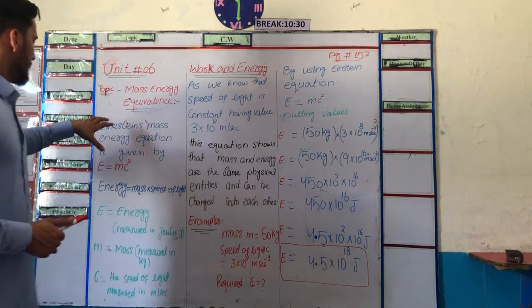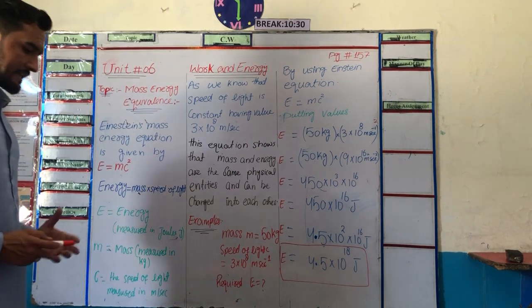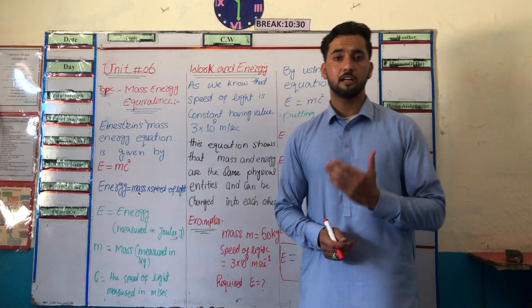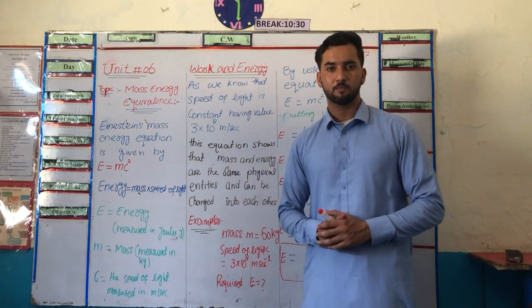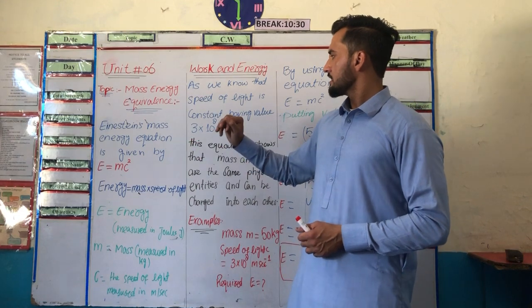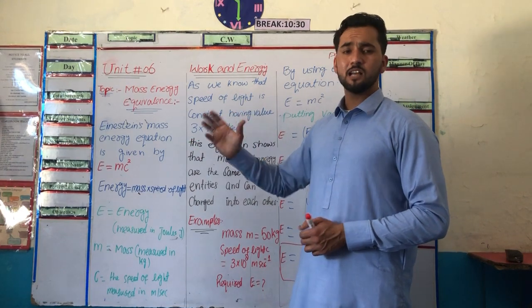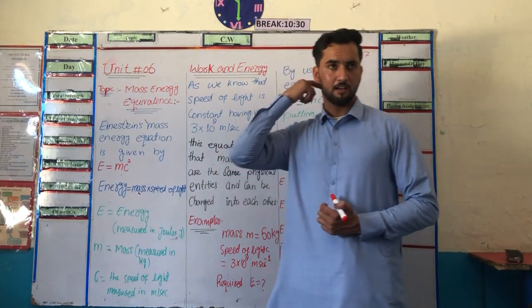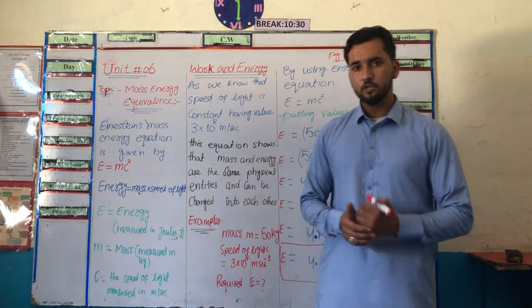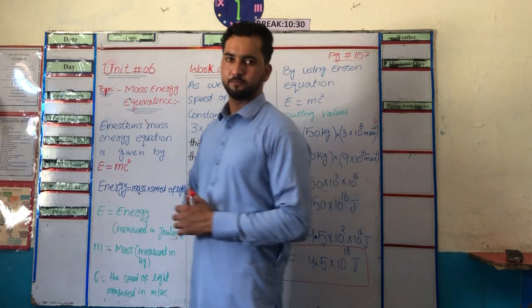So Einstein gave a relation for mass and energy. This relation has a lot of physical significance which we can use in our daily life.